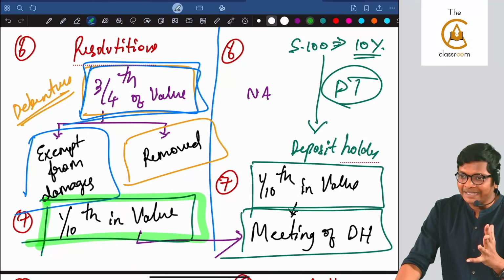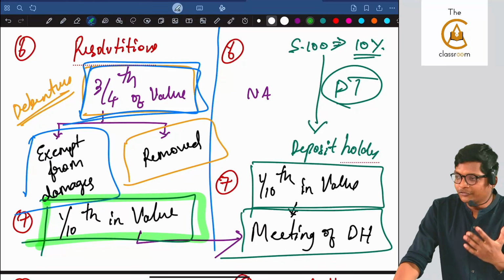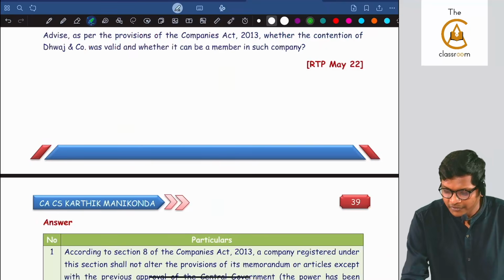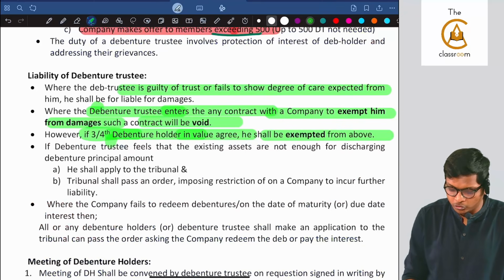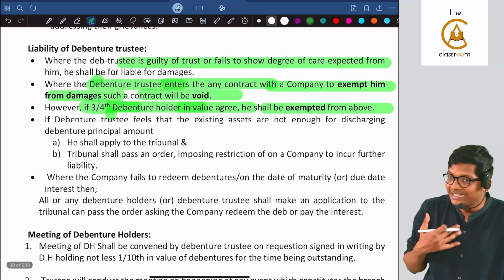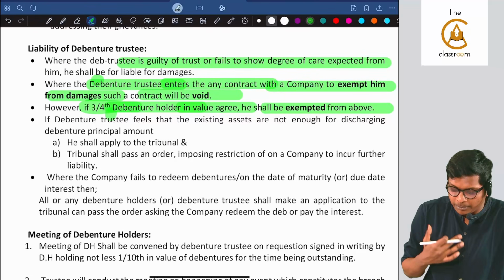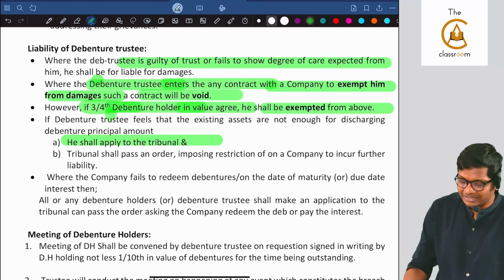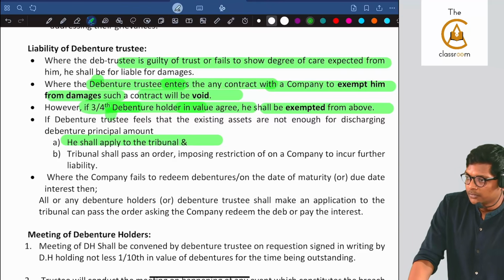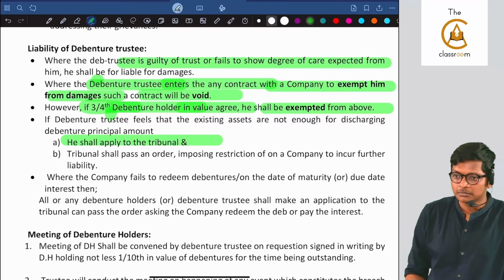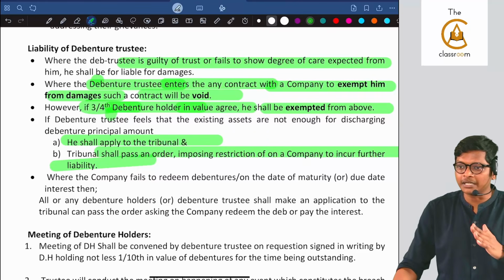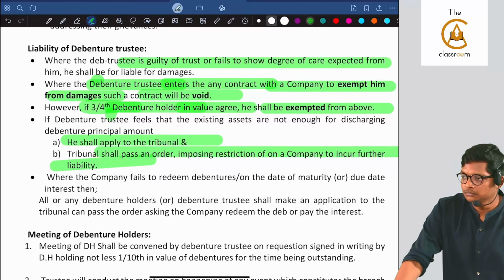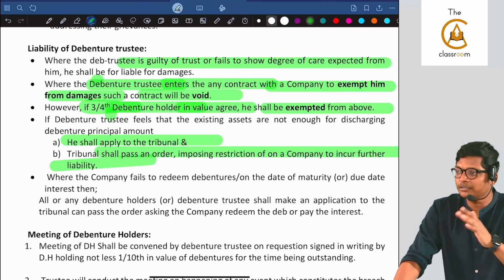And if even after the meeting he still has doubt that the company cannot make the payment, he will apply to the tribunal. If the tribunal is honest, they will pass an order asking the company not to incur further liability. But if the tribunal is not honest, they will also join the flight.